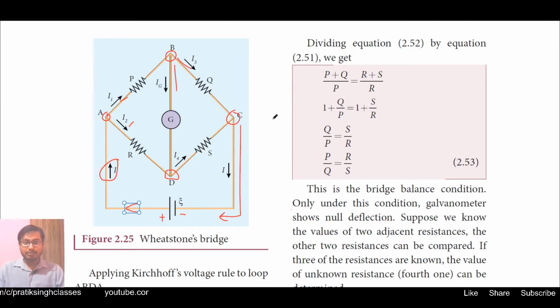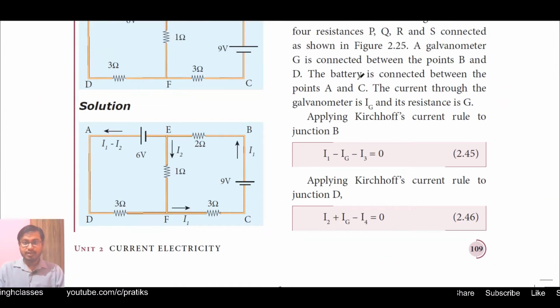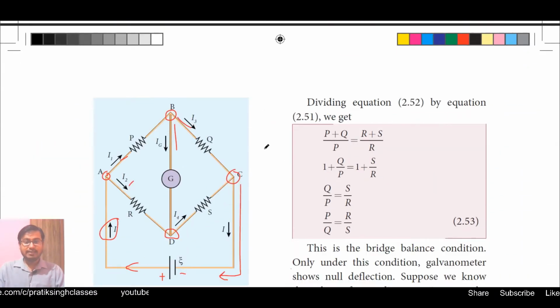Fine, now coming to the slide, the battery is connected between the points A and C. The current through the galvanometer is Ig and its resistance is G. As you can see here, the current flowing through this galvanometer is Ig and the resistance of this galvanometer is capital G.